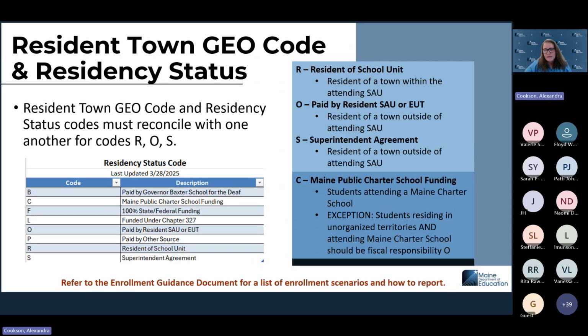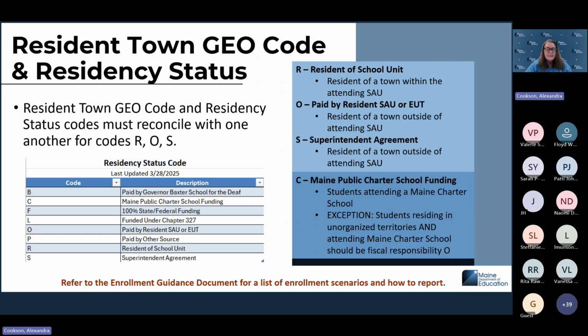There's also some exceptionality here for our C, which is a Maine public charter school fund. Students who are attending a Maine charter school are required to be enrolled with the C code, with the exception that if the student is residing in an unorganized territory, they would need to be enrolled with the residency status O, which is paid by resident SAU or EUT. And I apologize, I previously said fiscal responsibility, and that should be residency status. At the bottom there is the residency status of paid by resident SAU or EUT. I missed that one.